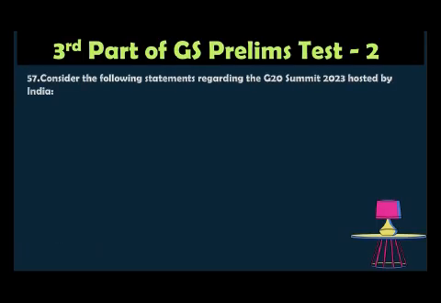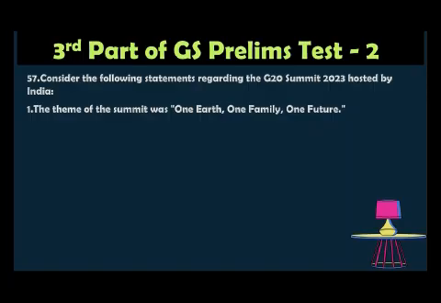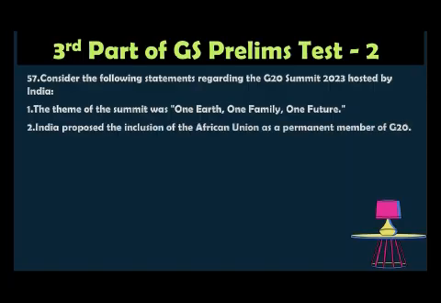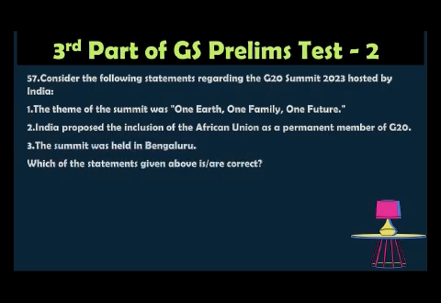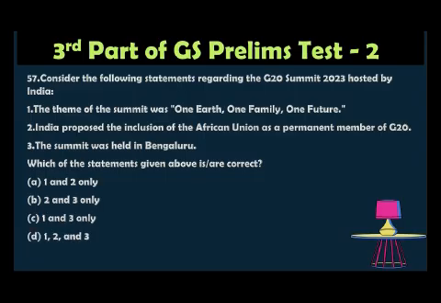Question number 57. Consider the following statements regarding the G20 Summit 2023 hosted by India. 1. The theme of the summit was One Earth, One Family, One Future. 2. India proposed the inclusion of the African Union as a permanent member of G20. 3. The summit was held in Bangalore. Which of the statements given above is correct? Option A: 1 and 2 only. Option B: 2 and 3 only. Option C: 1 and 3 only. Option D: 1, 2 and 3.